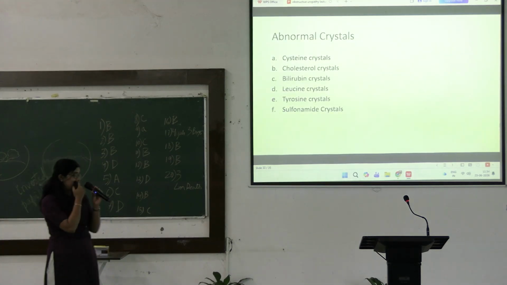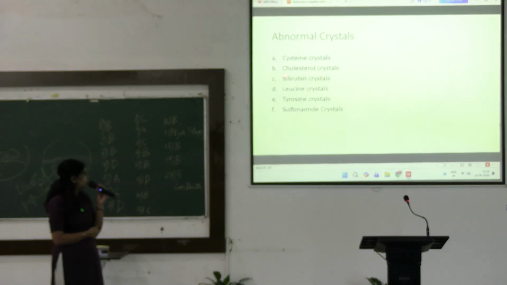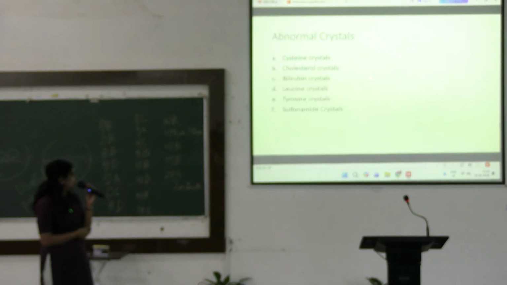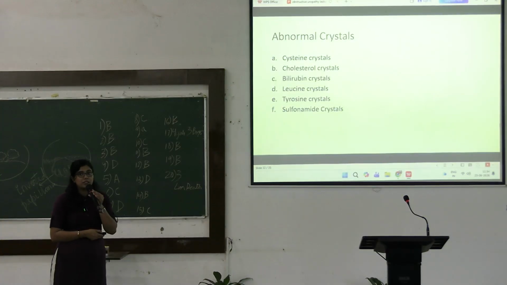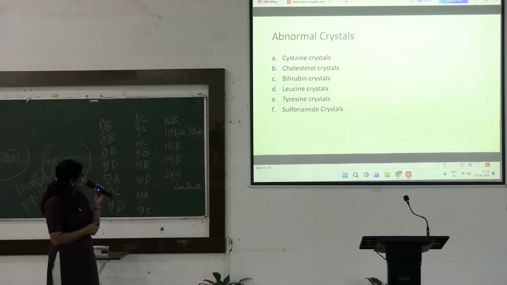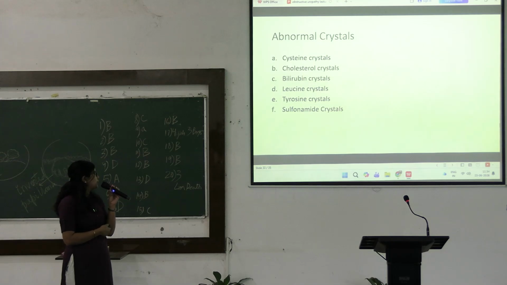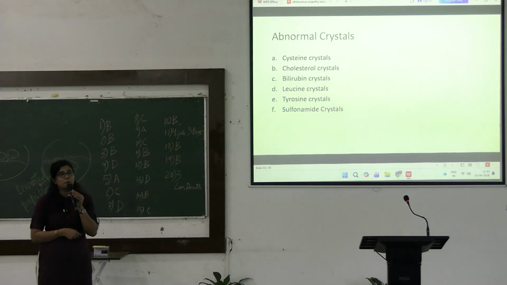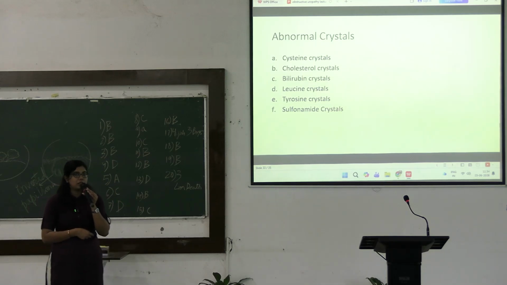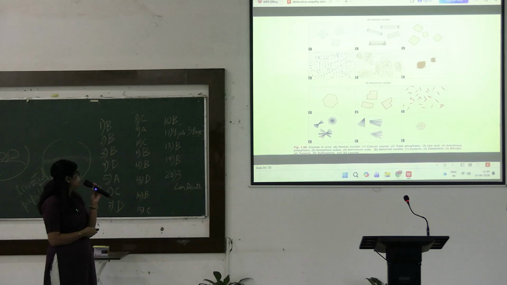Okay, now coming to the abnormal crystals, you don't need to know the details. All you need to know is the names of these abnormal crystals. They can be cystine crystal, cholesterol crystals, bilirubin crystal, leucine crystal, tyrosine crystal and sulfonamide crystals. Some of them, like the cystine, cholesterol, bilirubin, leucine and tyrosine, are caused by abnormal metabolism of these substances in our body, and the sulfonamide crystals are caused by exposure to certain drugs.